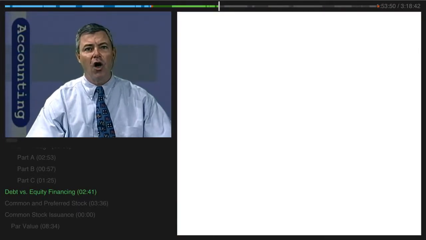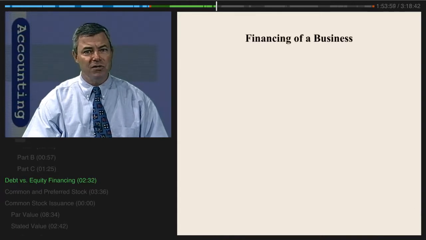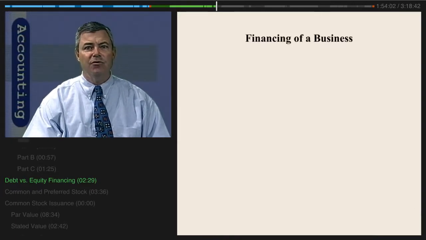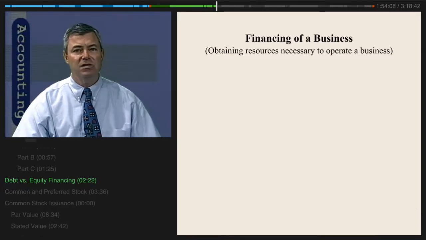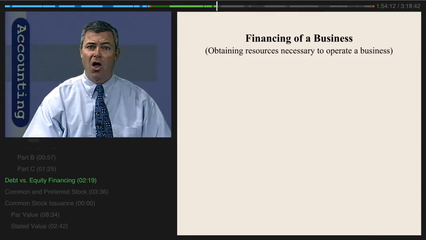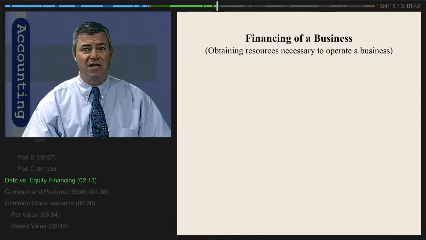When we are talking about long-term liabilities or debt, we're really talking about the financing of a business. Obtaining resources is necessary to operate a business successfully. Businesses need capital. They need resources. One of the ways to get that capital or those resources is to borrow it. We refer to this as debt financing.